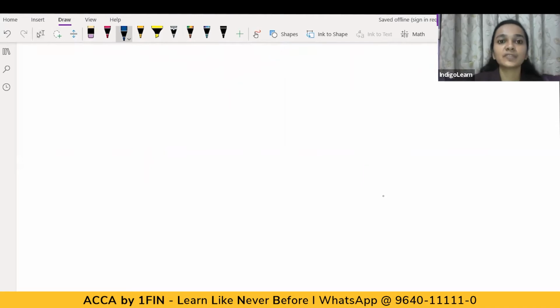Now, the other question which comes up here is how does this agency relationship arise? What gives rise to an agency relationship? Let's understand it. The first situation is very simple. It is by an express agreement.